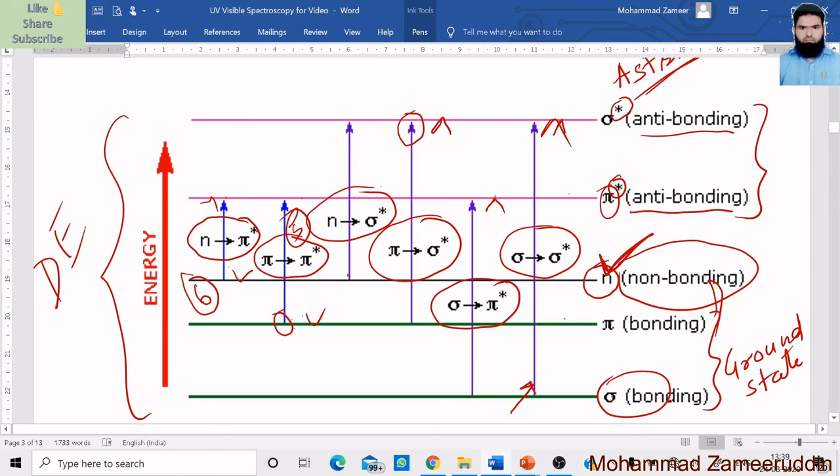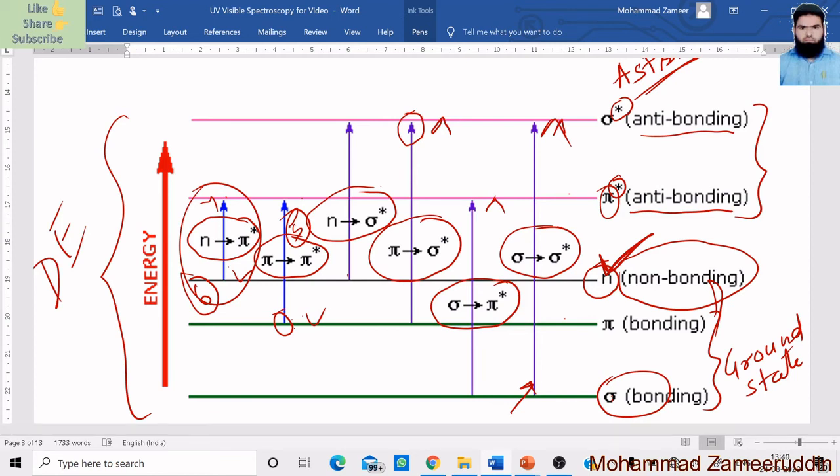If we look at this diagram, on the right side the sigma to sigma asterisk transition requires the highest energy, whereas on the left side n to pi asterisk requires very little energy. These are the different electronic transitions possible in a molecule. This is clear.